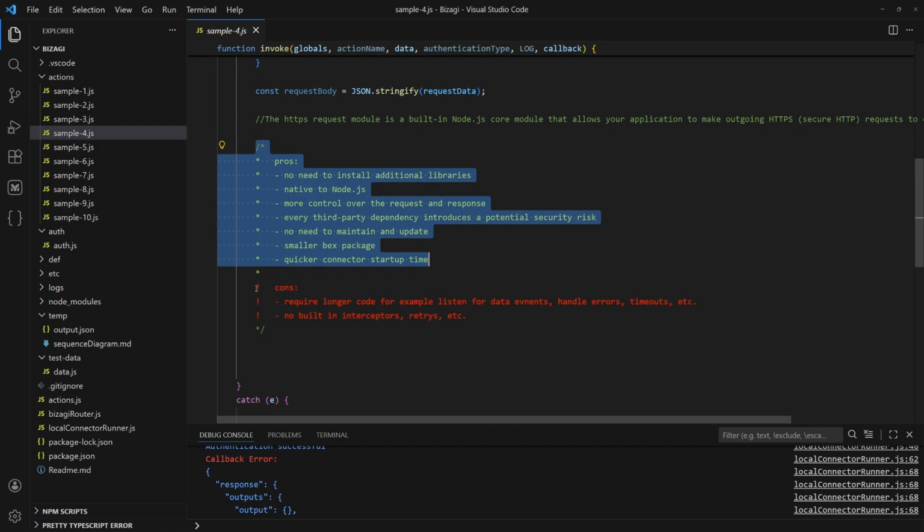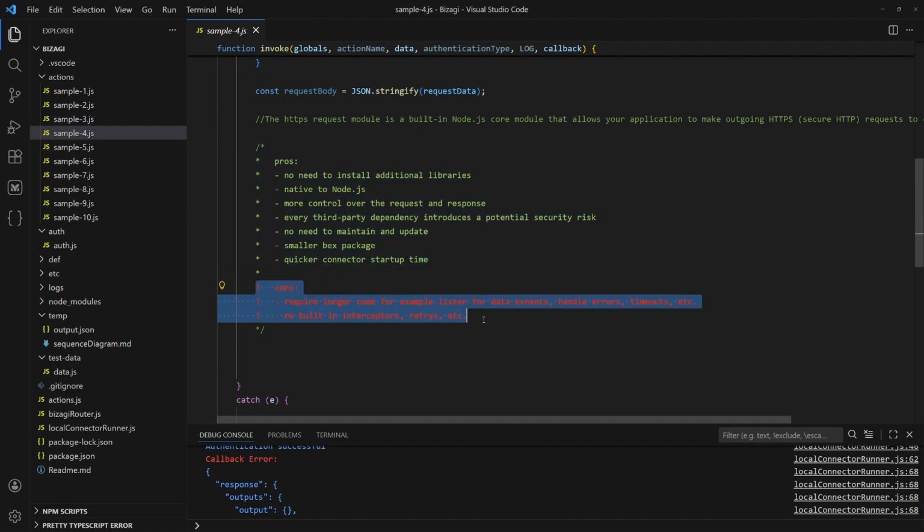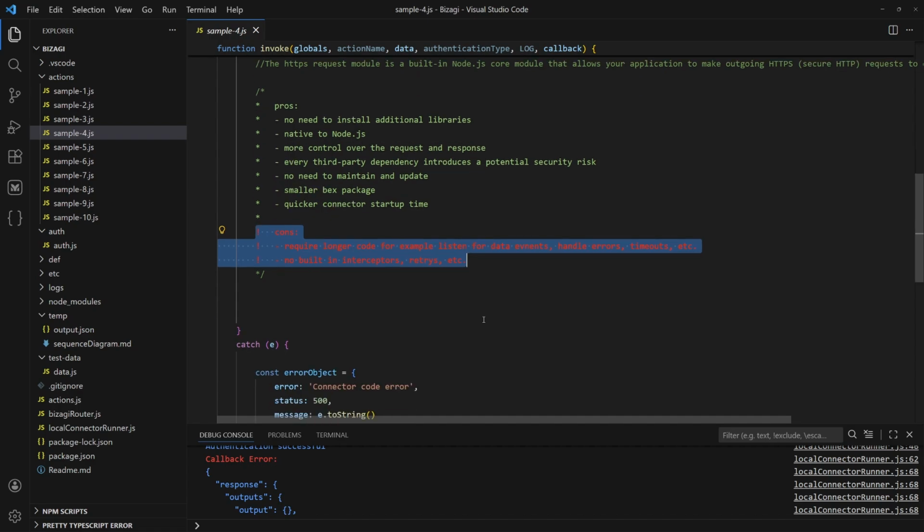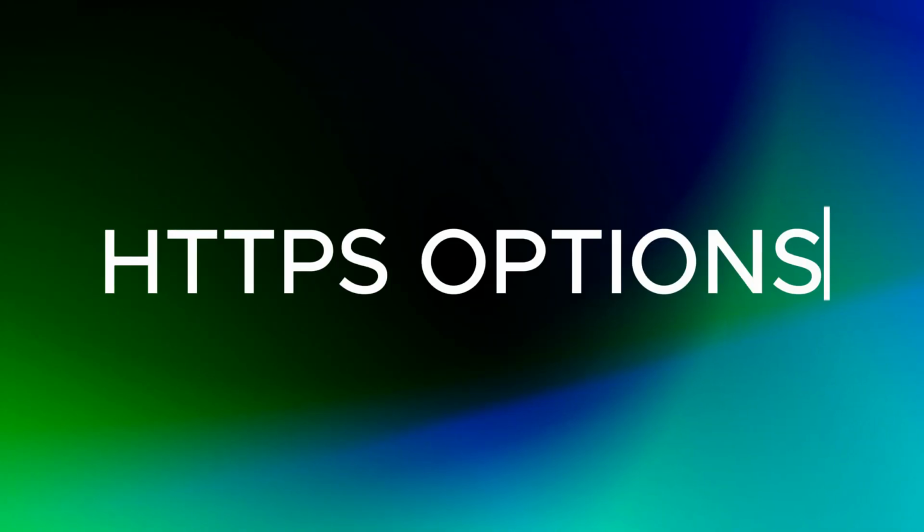In practice, this means faster startup time when the connector is executed for the first time. Because Bizagi needs to unpack and cache the connector package before execution, so smaller package leads to faster and more reliable startup. Of course, there are some drawbacks if compared to Axios or similar libraries. First, code is more complex, and you need to manually implement some specific features like retries, interceptors, or advanced error handling, because these features are already built into the Axios package. Now let's start implementation step by step.